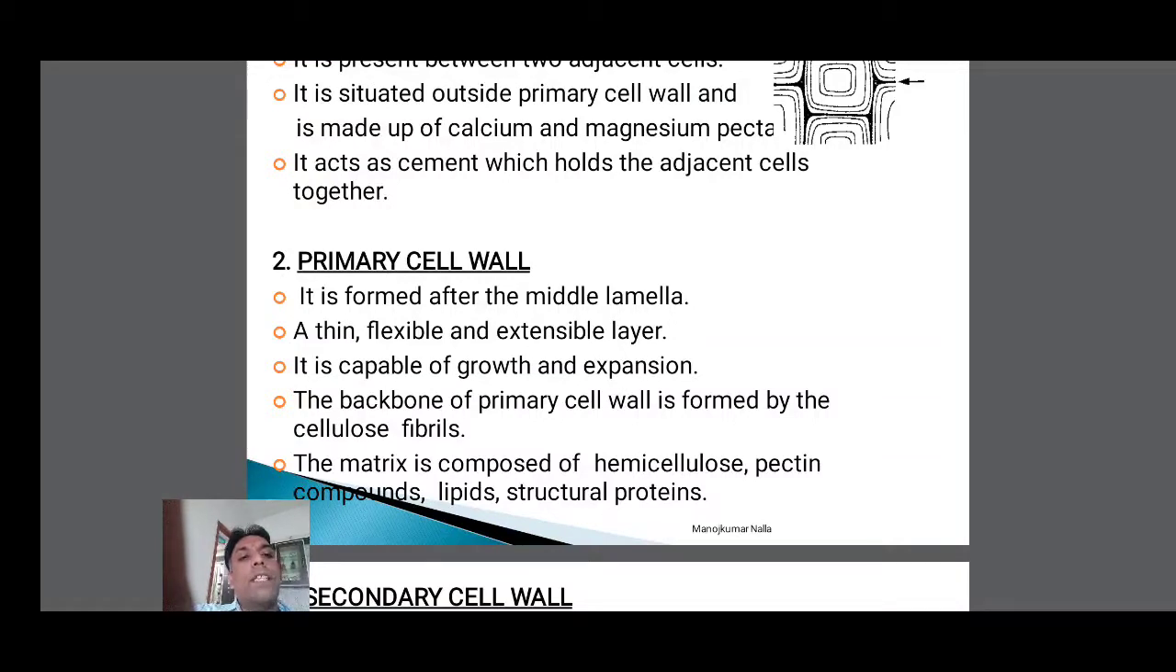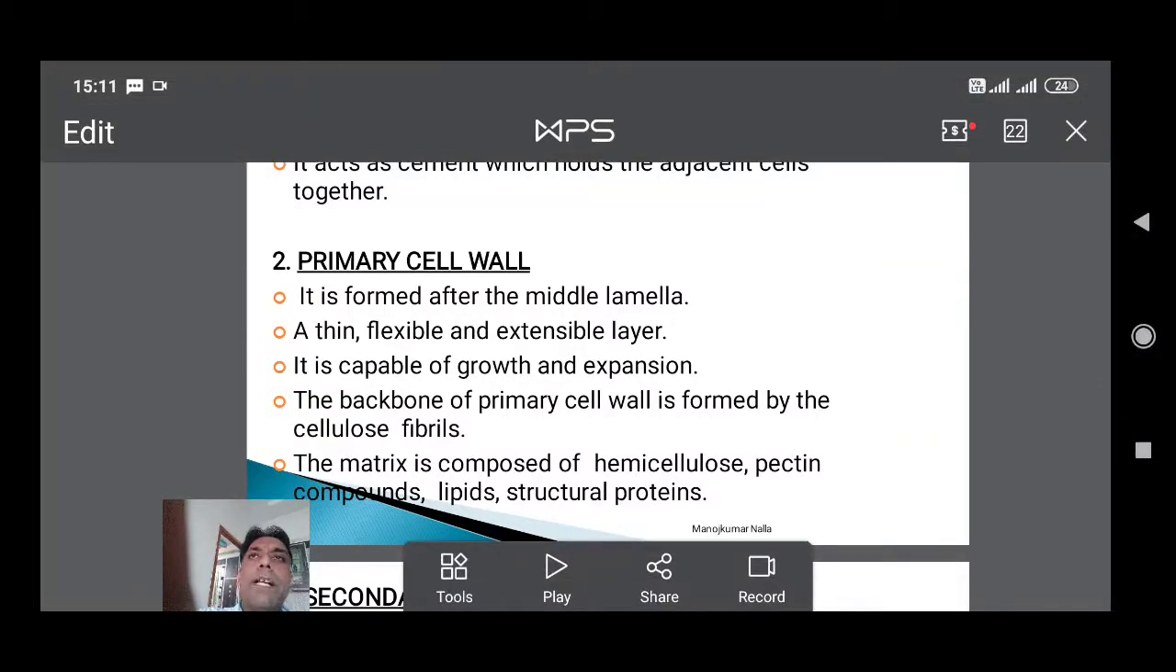The primary cell wall is a very thin, flexible and extensible layer. It is capable of growth and expansion. So the primary wall is the very first wall. Here the cell is very small, and it has the primary wall. As the cell grows, at the same time the primary cell wall is also growing. So its characteristics are growth and expansion.